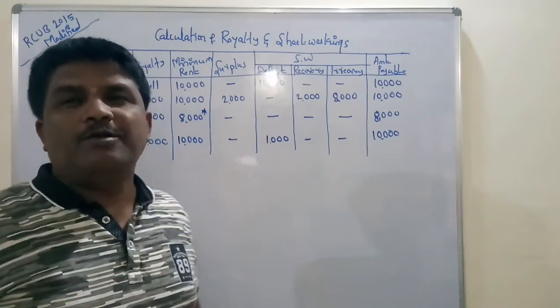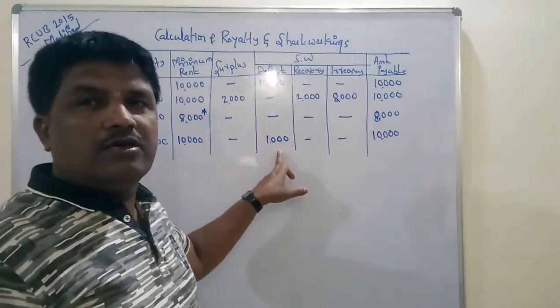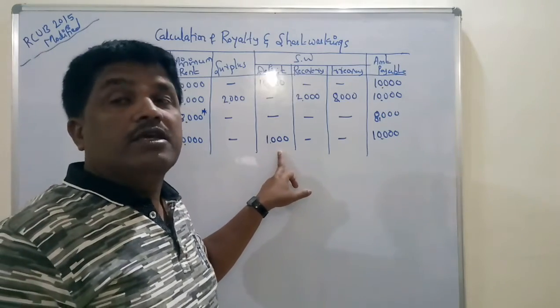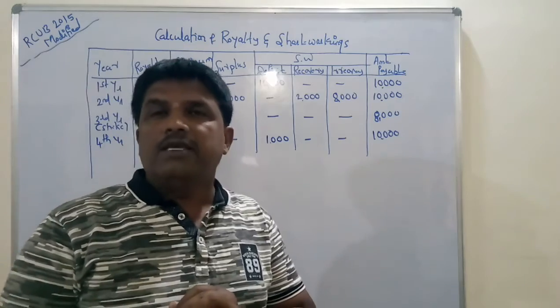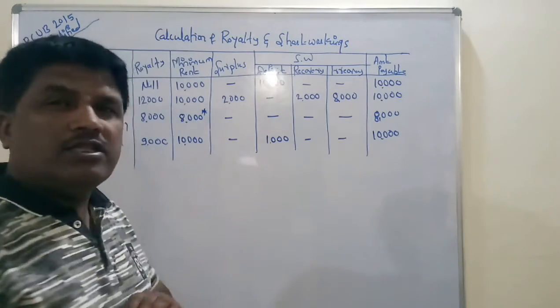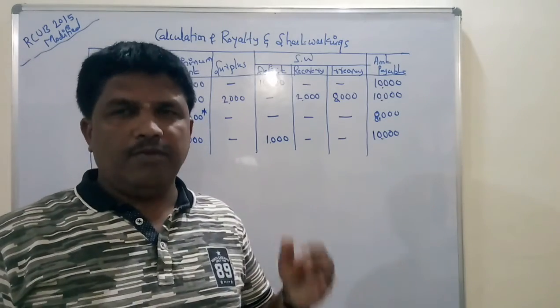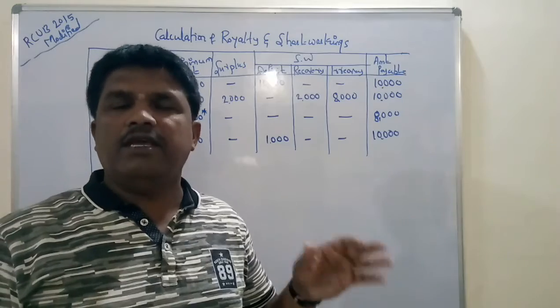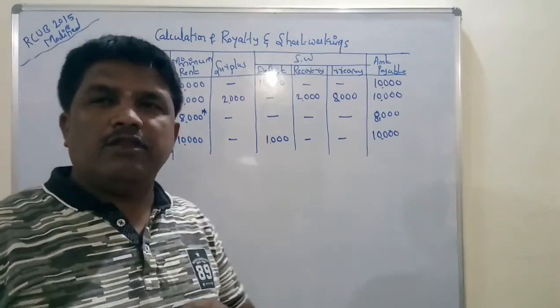But one very important point you must remember. The deficit of the fourth year, rupees 1,000, must be recovered in the fifth year. In our problem we have been given information relating to the fourth year only, but actually the agreement will continue. It may be of 10 years, 20 years, whatever the case may be, it will be more than 4 years, you must remember.